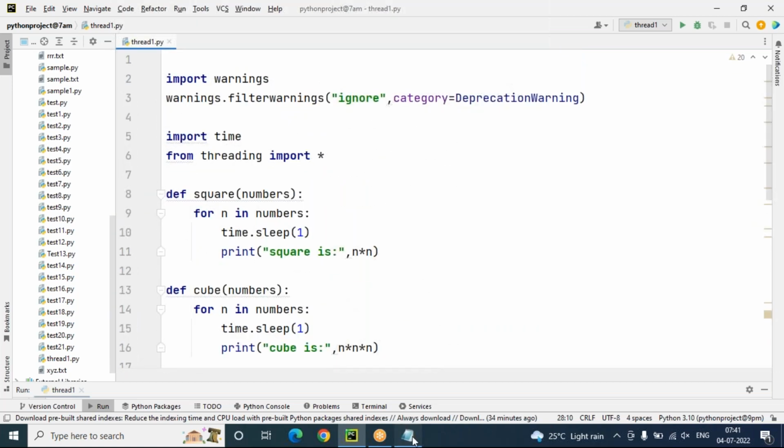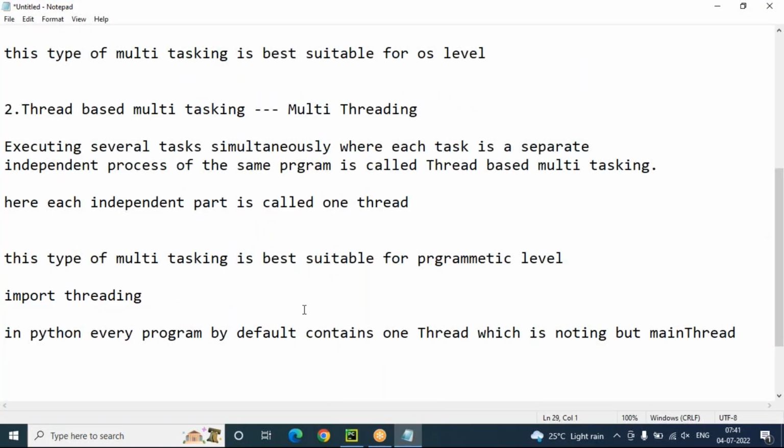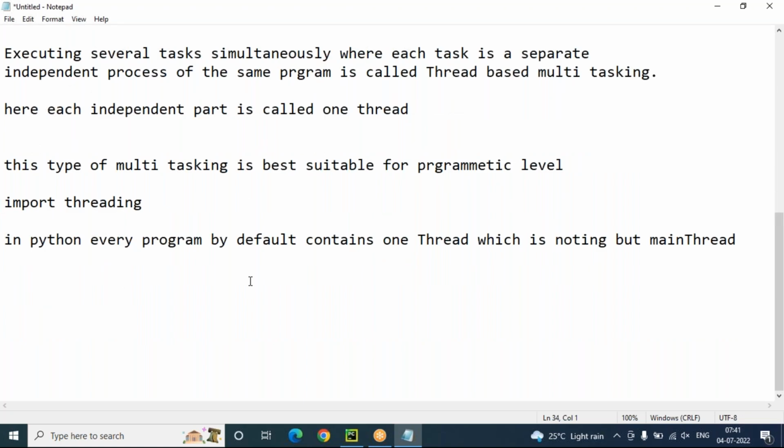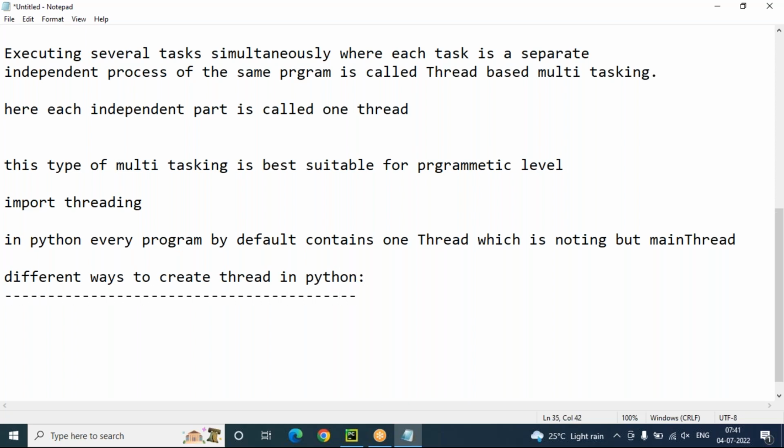And there are different ways to create threads in Python. In Python programming, what are the possibilities? What are the different ways to create multi-threading programs? We'll see now: different ways to create a thread in Python.